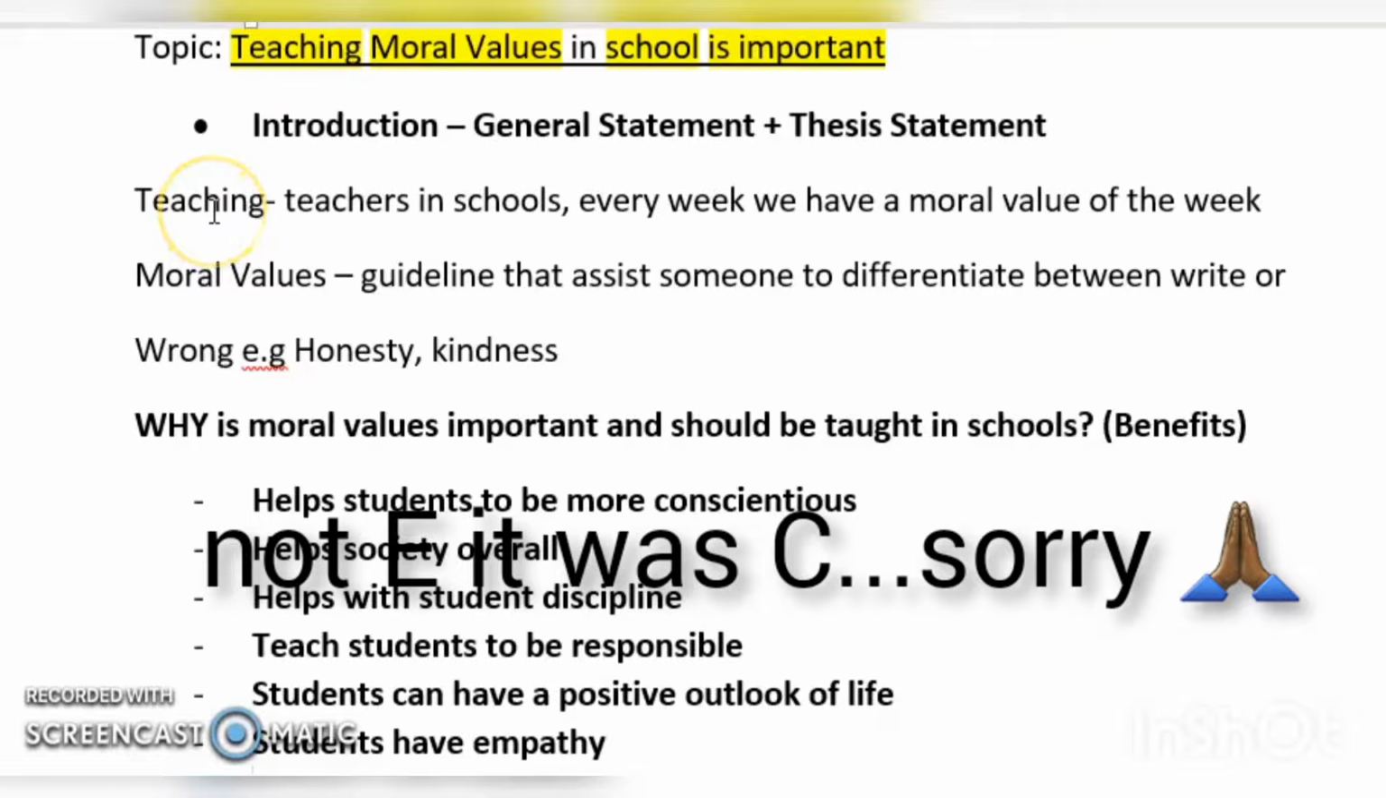So we have, okay guys, I have cleaned it up a bit. I've taken out what is not supposed to be there in your papers, which can be written in your question paper. So these are some things that you're going to start with. First, in your answer booklet, please identify your E. Okay, we've written down the topic. This is what you're going to write. Introduction, which is the general statement plus thesis.